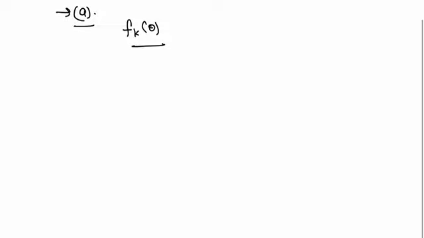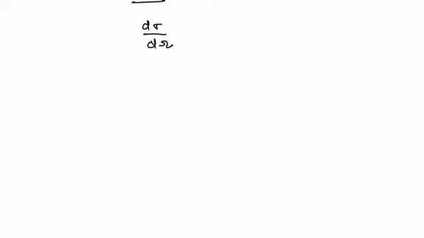Here in the first part of the question we have to calculate the scattering amplitude, that is f_k(θ), for the differential scattering cross section, which is given as dσ/dΩ, in the first Born approximation for the potential, where V(r) is equal to V₀ e^(−αr²). So this is given here.